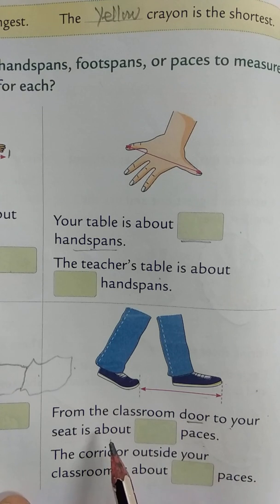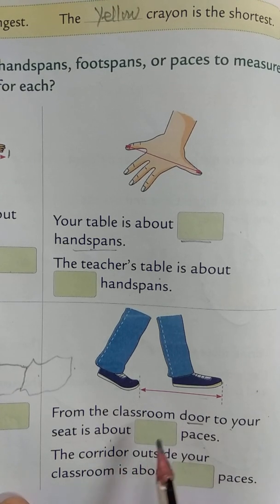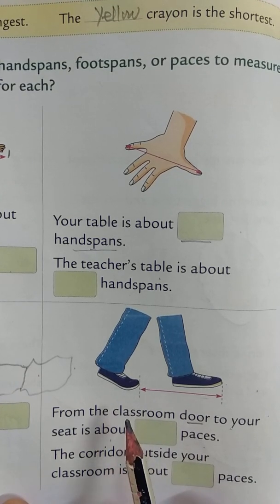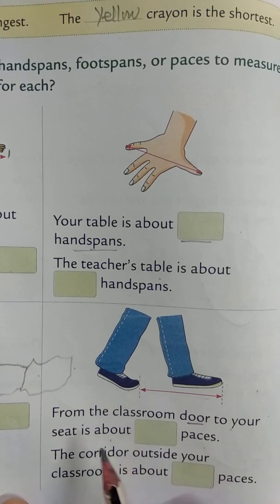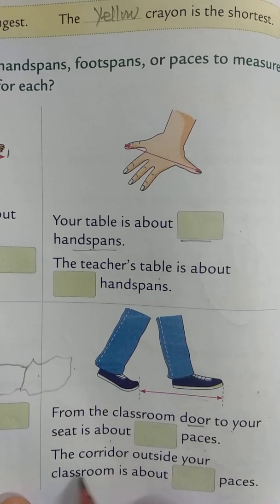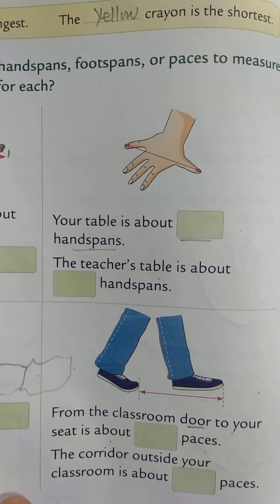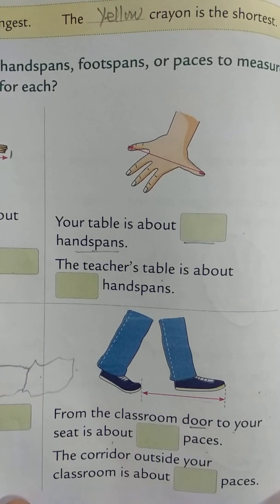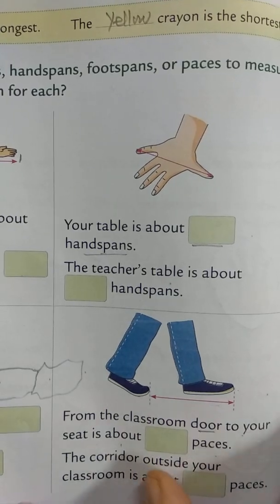At home also you can find it, from your drawing room to the kitchen or to the dining table, you can measure that. The corridor outside also you can measure by your pace, the normal walk. So this is the activity you have to do yourself according to the material available with you.